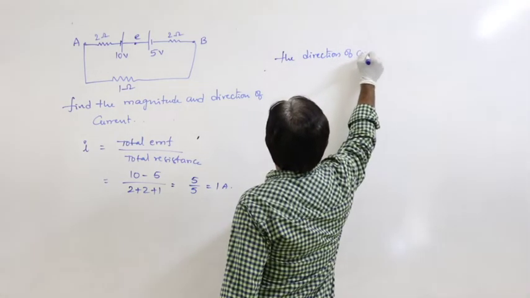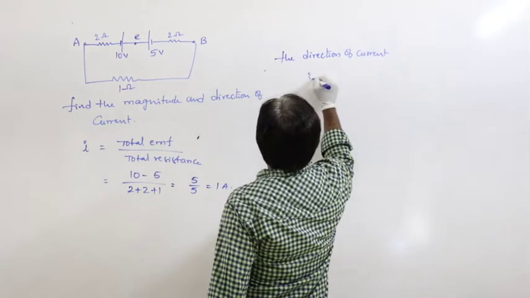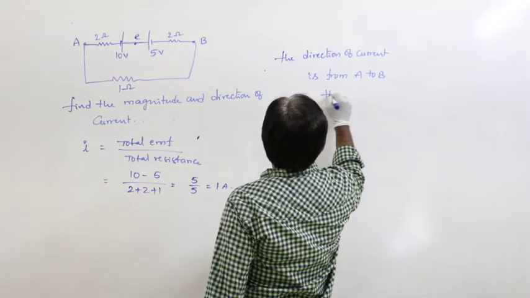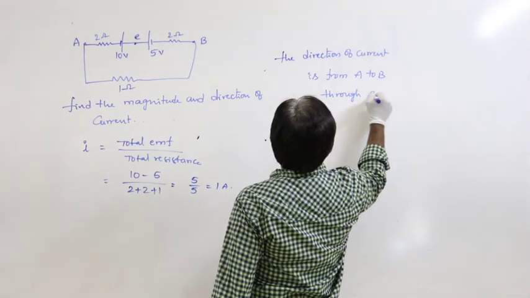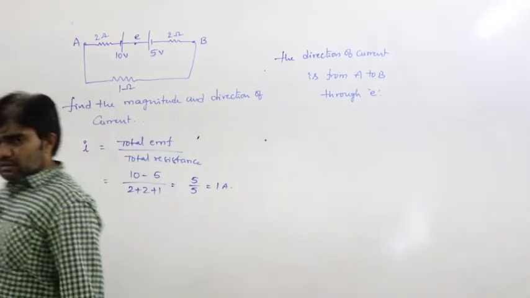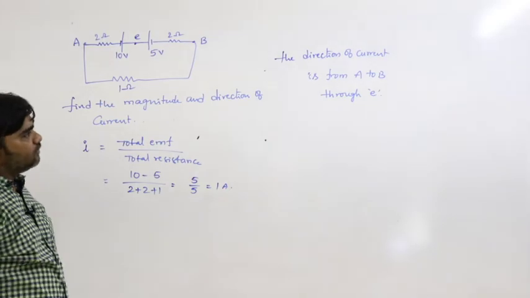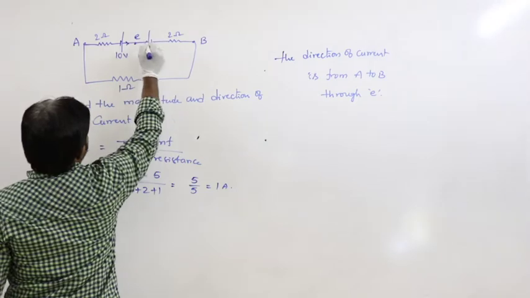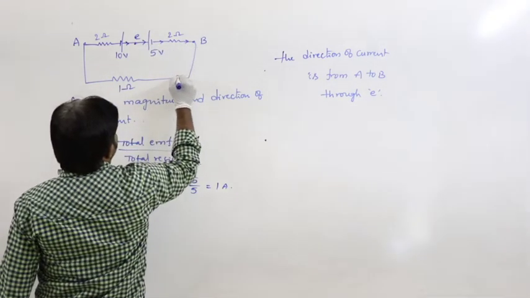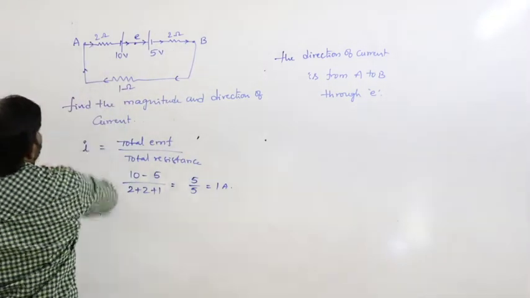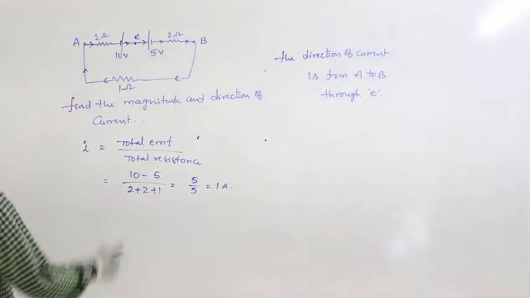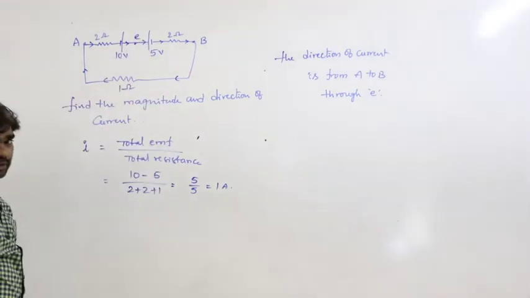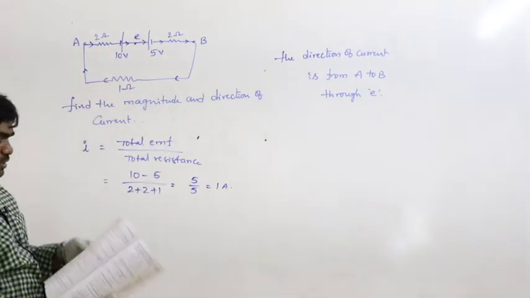So the direction of the current is from A to B through E. The E point is in the middle. So this is the direction of the current, like this, high potential to low potential, A to B through E. That is the situation. Next.